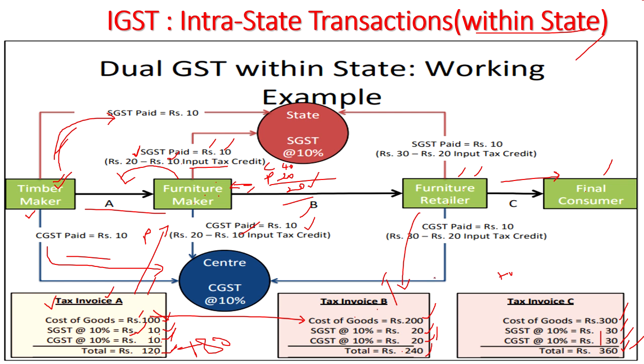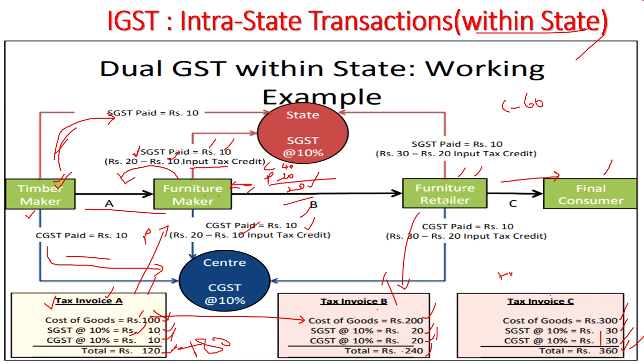And with the next transaction, there is a tax invoice C. The furniture retailer, how much will he pay? He has collected 60 rupees from the customer. And he has to pay to the government. If he doesn't pay, already you have seen, 5 years jail. So what does he have to do?